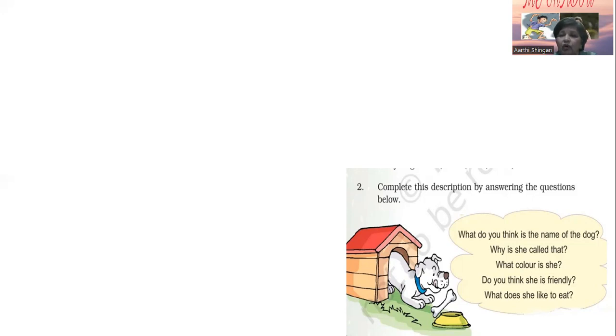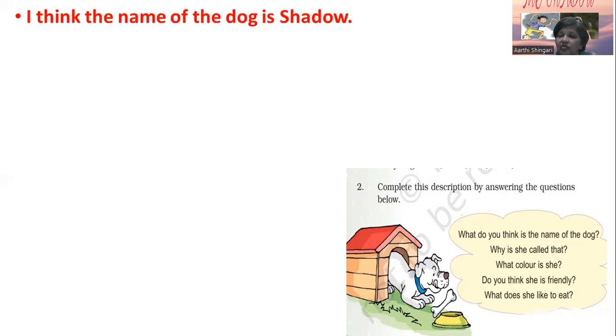The name of the dog is Shadow. Why? Because this dog always follows Mithu wherever she goes. So the poet says that it is the shadow of Mithu. We say generally, this child is my shadow because this child always walks with me.